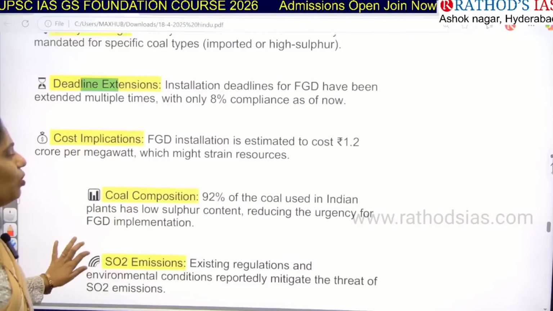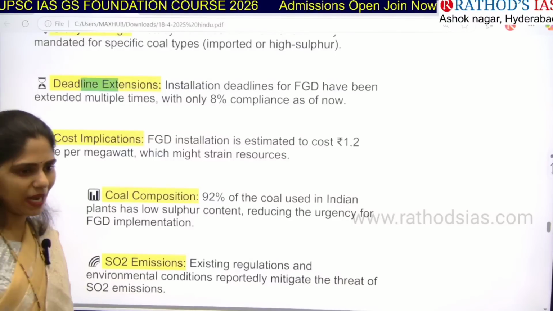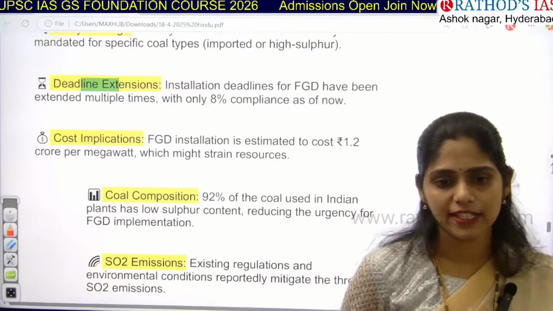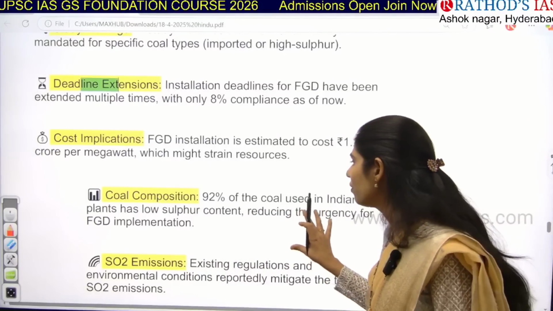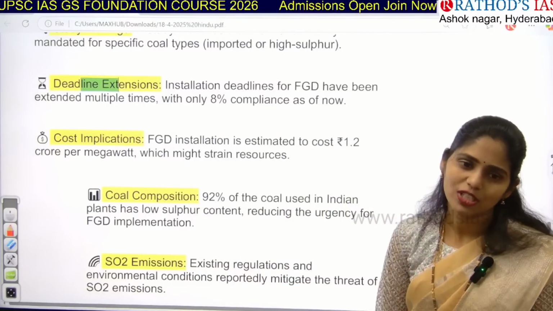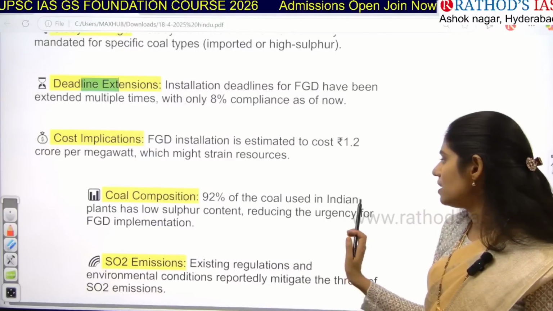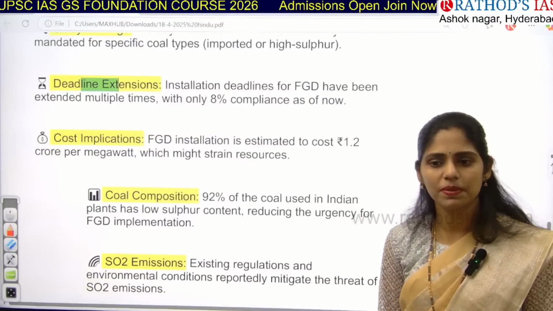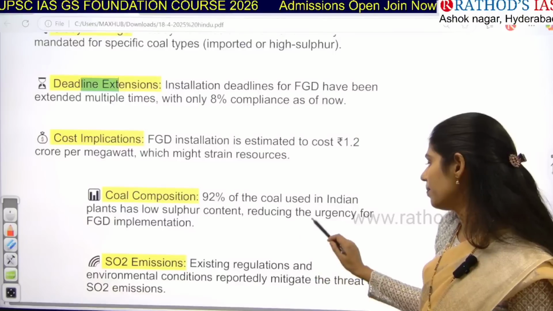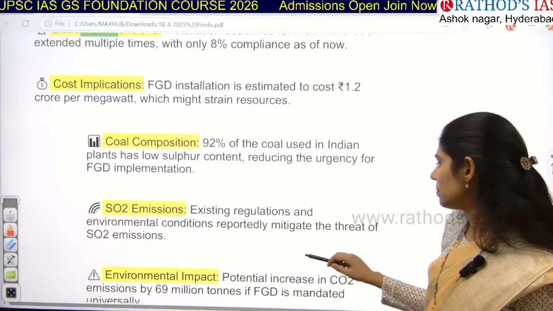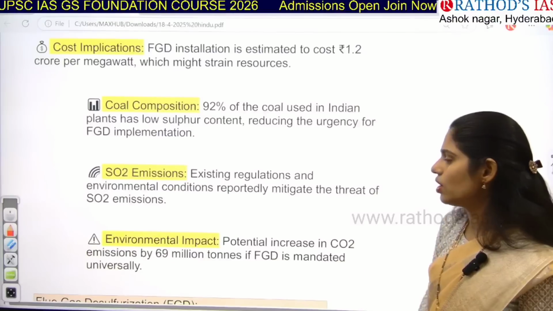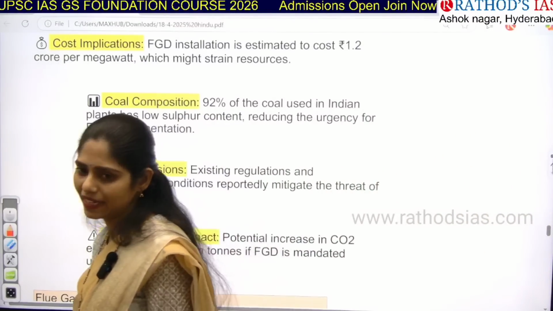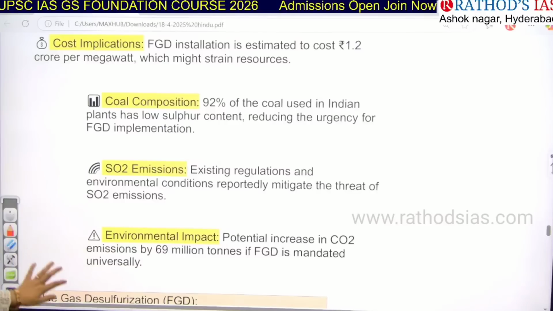And the next point is that most of our coal-fired plants in India use 92% coal from India itself. What is the advantage of coal from India? It has very low sulfur content. Because of this, do we need this flue gas desulfurization as soon as possible? No, we can delay it. That is what is mainly said here. Because of this, our environment ministry is now thinking that we have to roll this back.